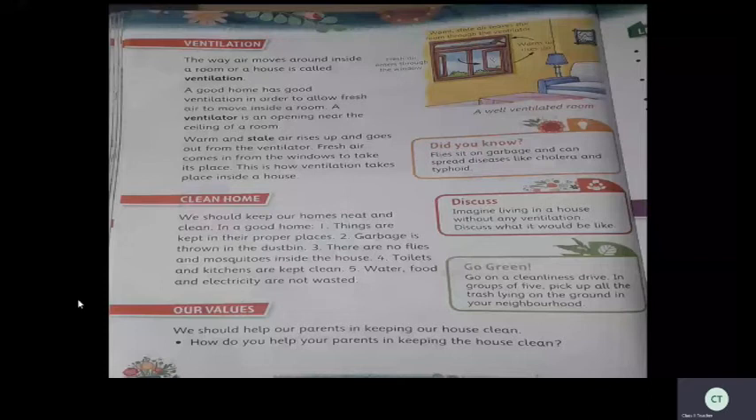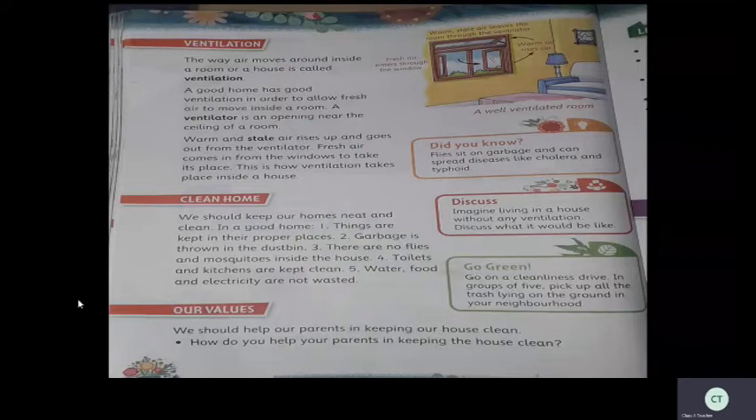Next, clean home. We should keep our homes neat and clean. In a good home, things are kept in their proper places. Second, garbage is thrown in the dustbin. And third, there are no flies and mosquitoes inside the house. Next, toilets and kitchens are kept clean. Next, water, food and electricity are not wasted.